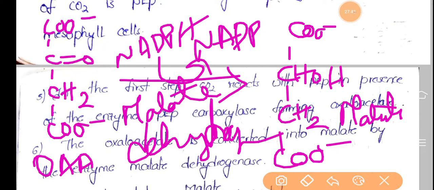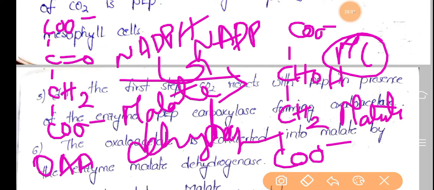So this is the second reaction that we see in the mesophyll cells itself. This conversion of oxaloacetate to malate also occurs in the mesophyll cell.